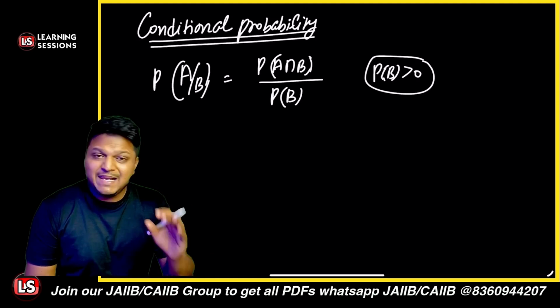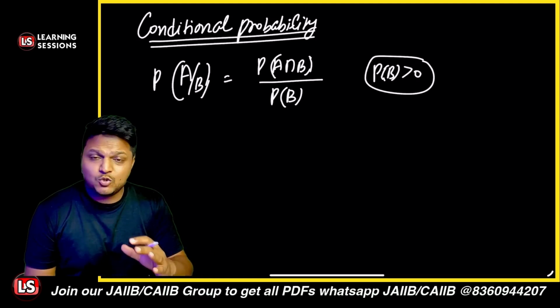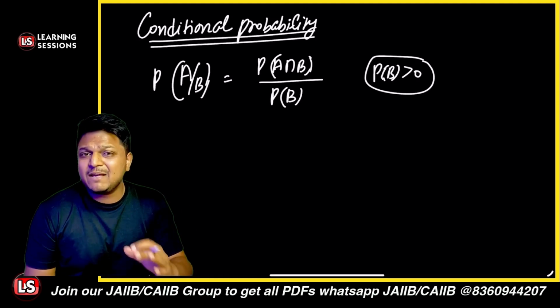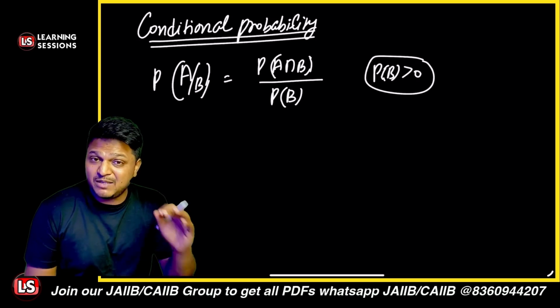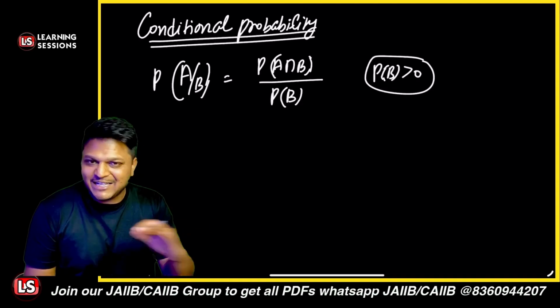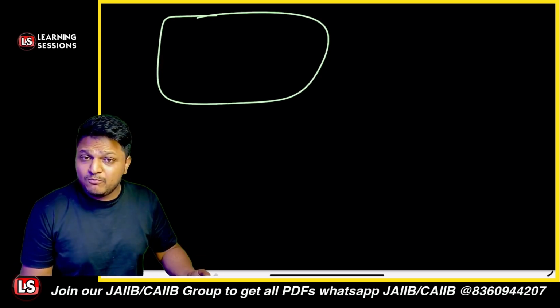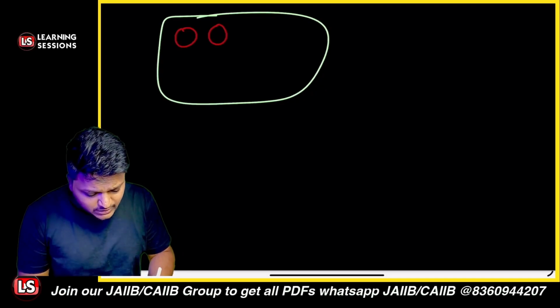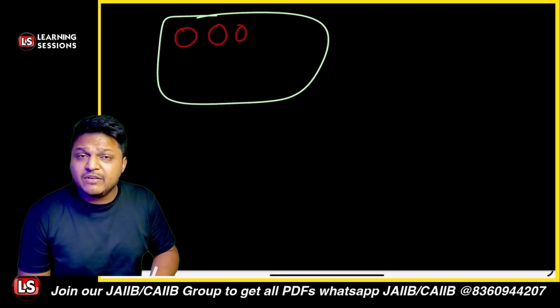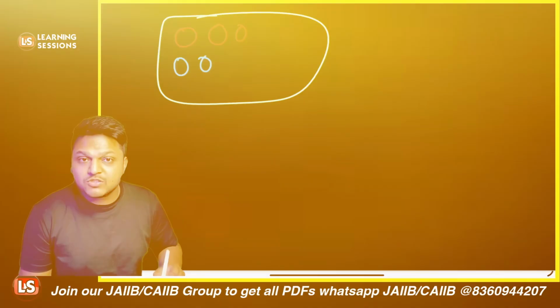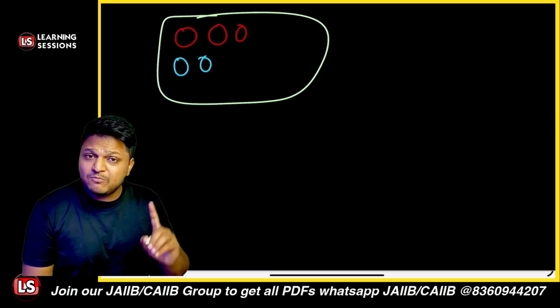But now let's try to get this point through an example, because many times the questions are going to be asked based upon this particular theorem directly. So let's consider the case that you are having a bag of balls, and here we are having three red balls and two blue balls. So we are having in total five balls in the bag.